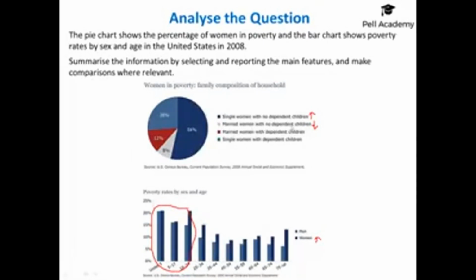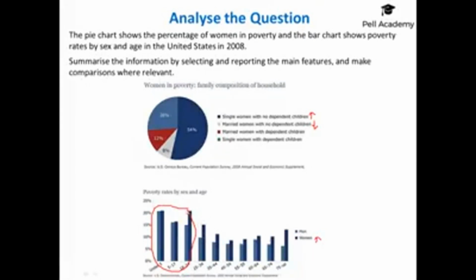Married women with no dependent children was the lowest, and I would put that in as the second part of my first overview, because it's significant that both of these categories have no dependent children. I know your own opinion shouldn't be part of it, so surprising is the wrong word to use. The only difference is that this group is married and this group is single, and that being married has such a big impact on the level of poverty. I think that's quite significant. So I would have included as my first key feature these 2 points: that was the biggest and that was the smallest.